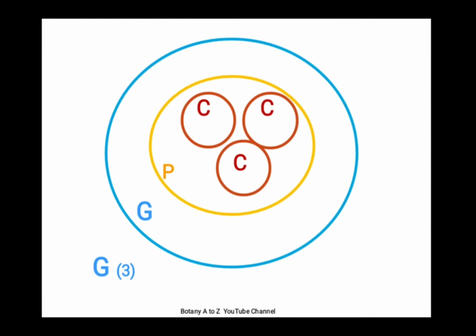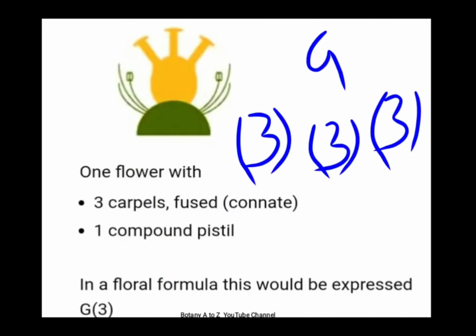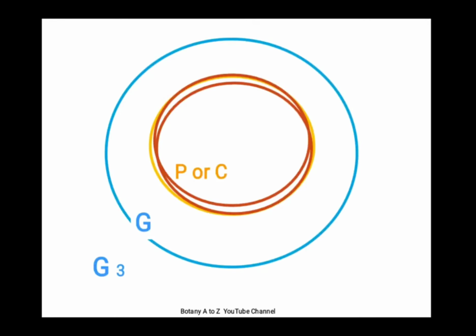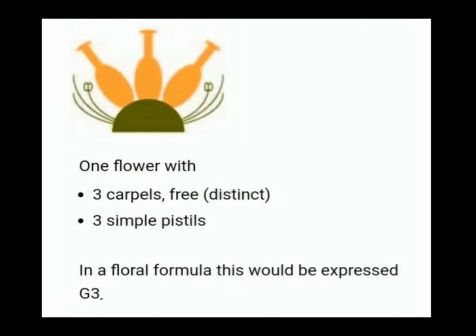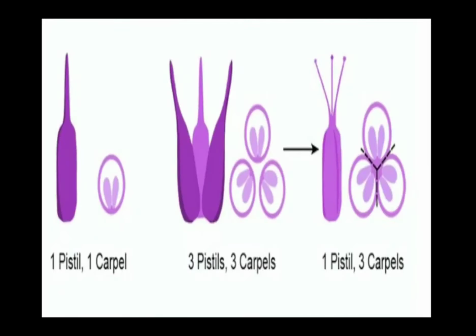So in this case, it seems like pistil is a synonym for gynoecium. This is the case where pistil and carpel cannot be used interchangeably. And in other cases where there is only one carpel, or if the carpels are free like this, the gynoecium comprises of 3 carpels or 3 pistils. In these cases where the carpels are free or the gynoecium comprises of only one female flower part, you can use carpel and pistil interchangeably.